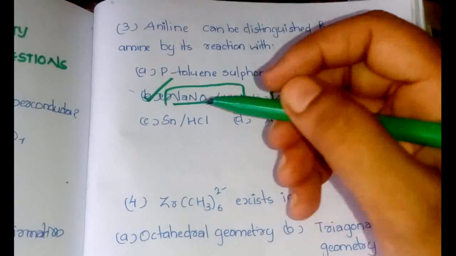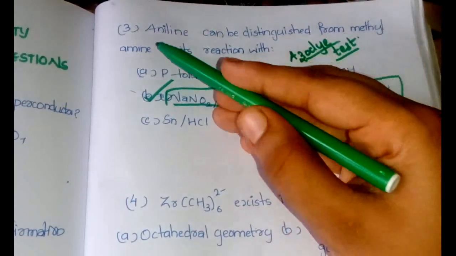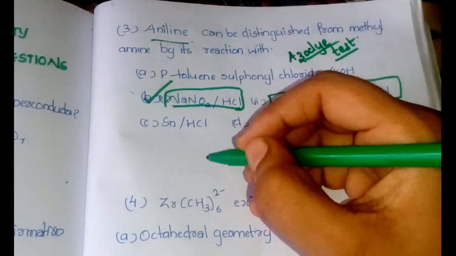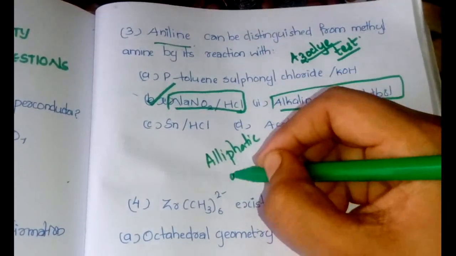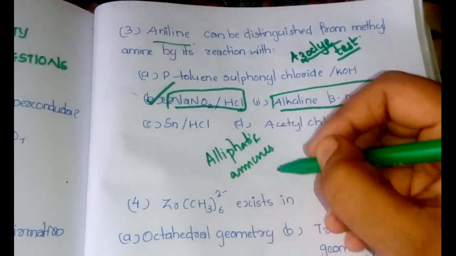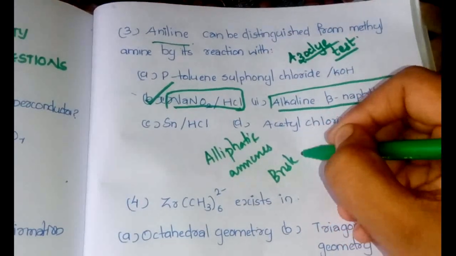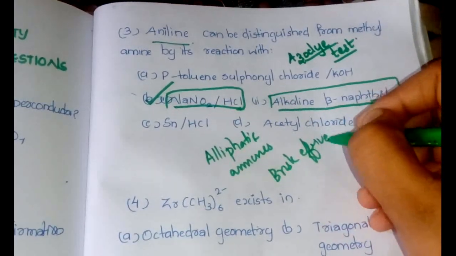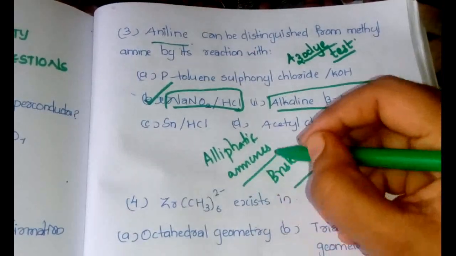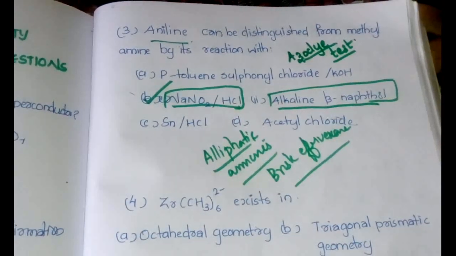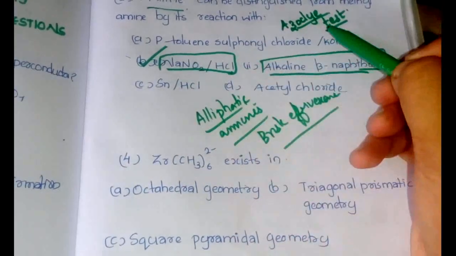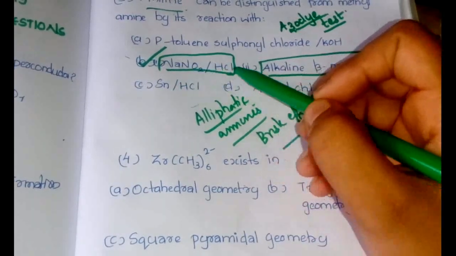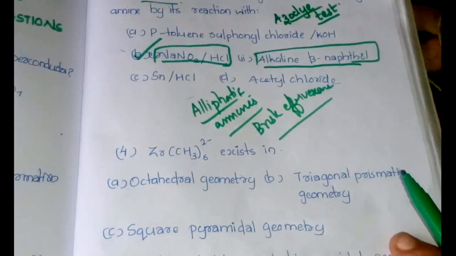We get a colored dye with aniline, while in the case of aliphatic amines there is brisk effervescence. That is how we distinguish aniline and methylamine using NaNO2, HCl and alkaline beta-naphthol.